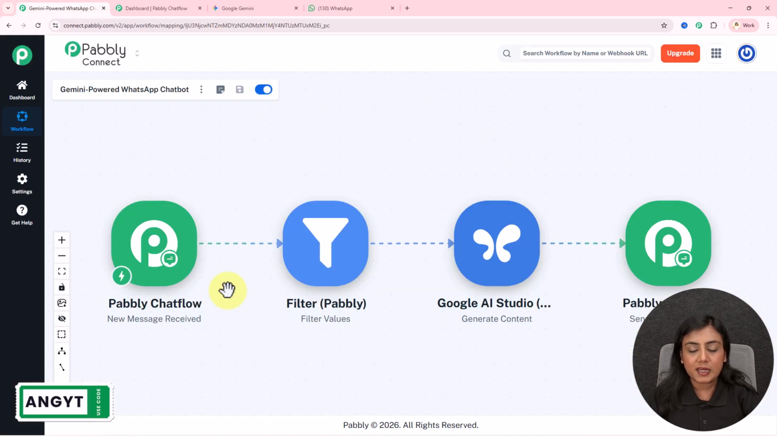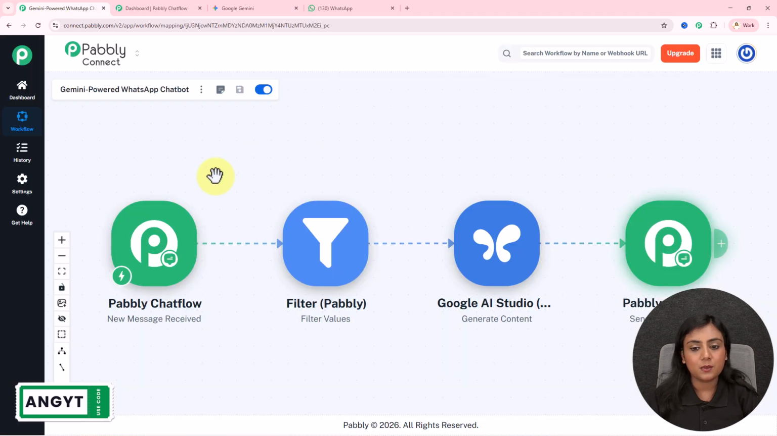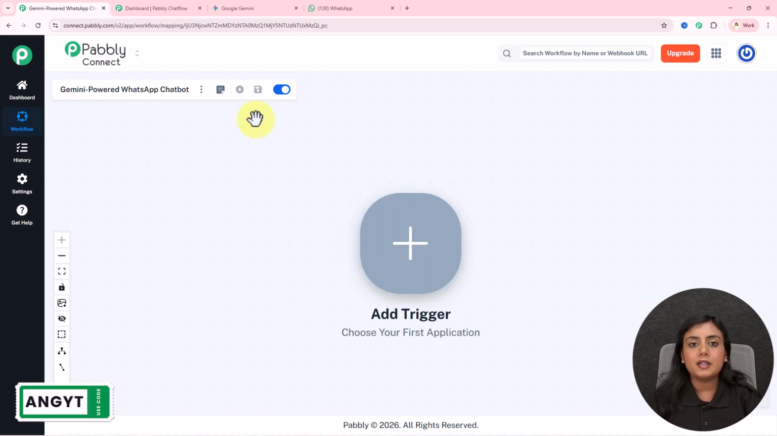This bot is created with the help of Google Gemini, and you can create this WhatsApp chatbot for your business right away as well. Okay, so without wasting any further time, let's dive into the creation of this amazing WhatsApp chatbot that we can create using Google Gemini AI. I've already created a workflow using Pabbly Connect. I'm creating this WhatsApp chatbot using Pabbly Connect without the need of any coding and programming skills.